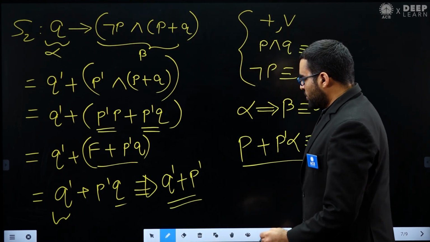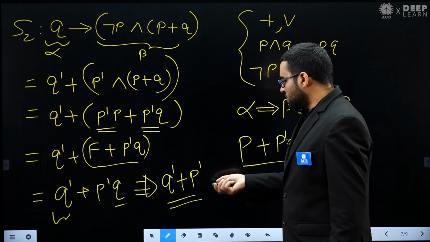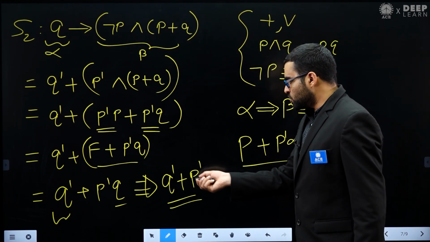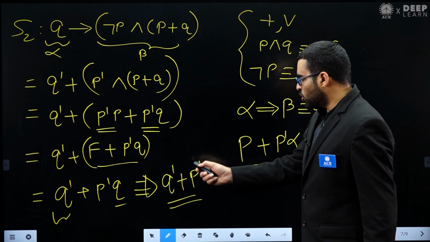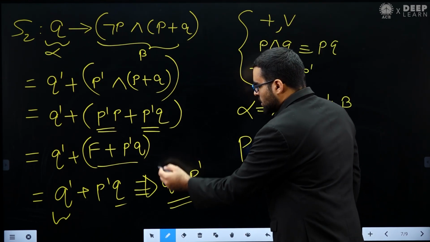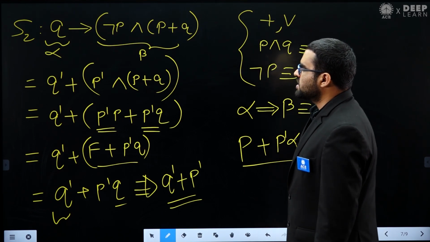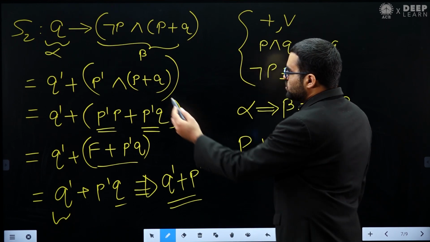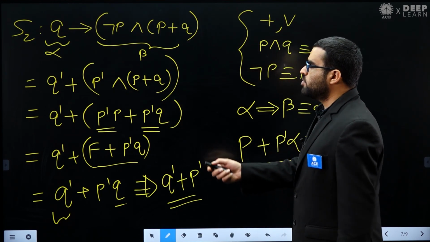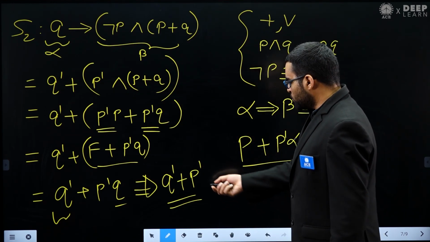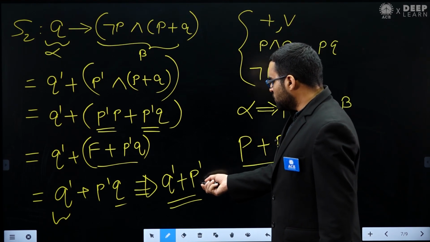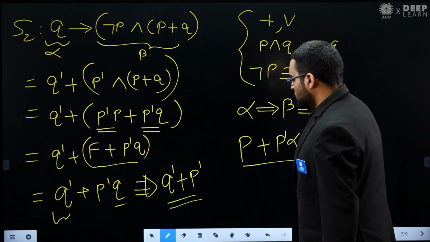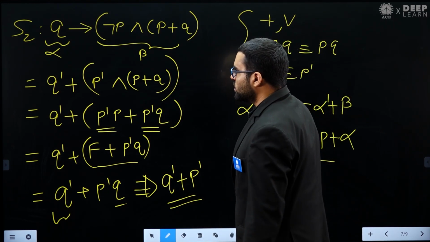So remember this q dash plus p dash, this is not true, you can see. We can make it false. When p is true and q is true, both are true, then this can become false. So hence we can say S2 is not a tautology, because S2 is not equivalent to true. We can make S2 false. What you need to do is just make p equal to true, q equal to true, and then you will get S2 false. So that's why you can say S2 is not a tautology.